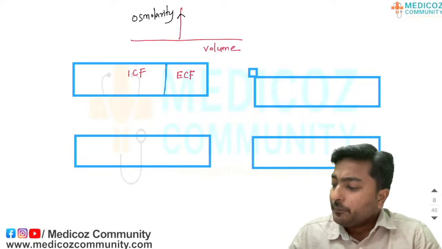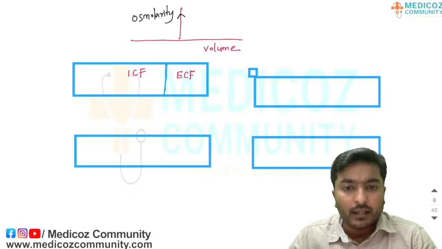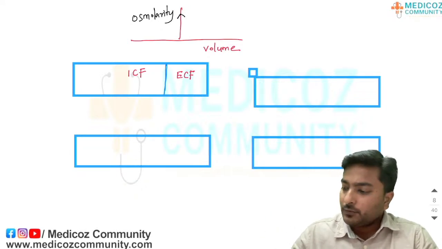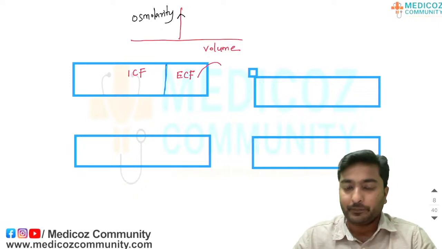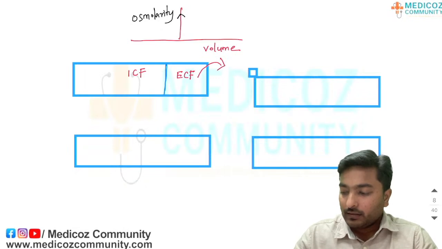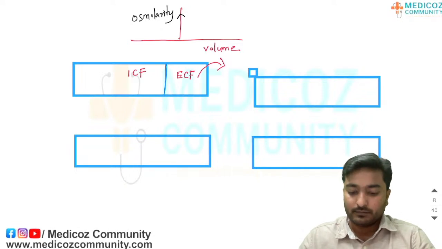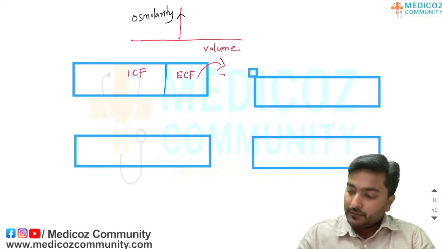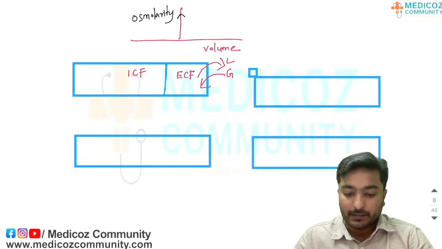Okay. Now you have to be very clear in mind that whenever we add a solution or whenever any fluid loss occurs from our compartment, the fluid loss or the fluid gain will take place from the extracellular fluid compartment. If we gain or lose fluid, the first compartment affected is the extracellular fluid compartment.